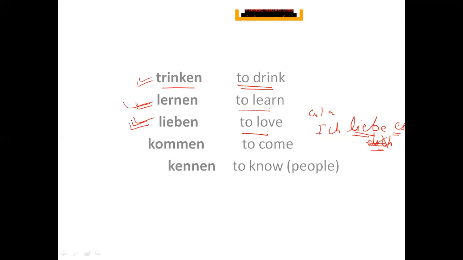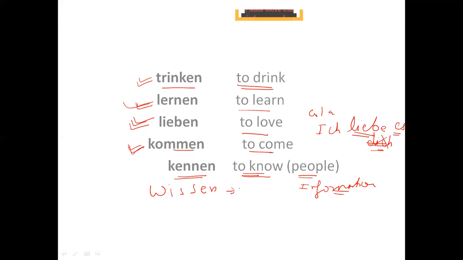McDonald's tagline. And then kommen, to come. Kennen is to know people and not the information. To know information is something else. That is wissen. The verb is wissen.